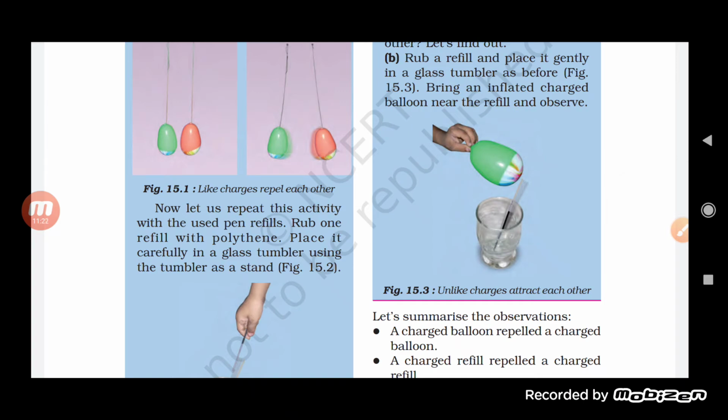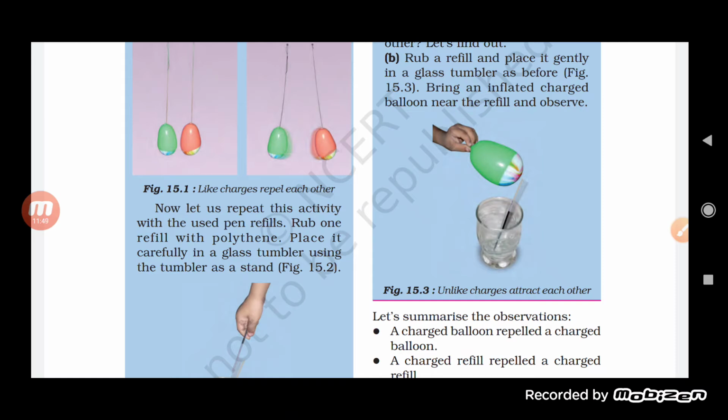Now we have taken one balloon which was inflated and rubbed, and one refill which was also charged. Now when you keep them near, they start attracting towards each other. Why is it so? Because the charges present on the refill and the balloon are different.